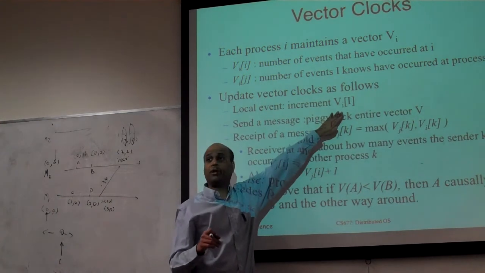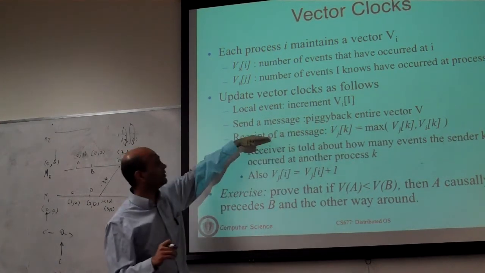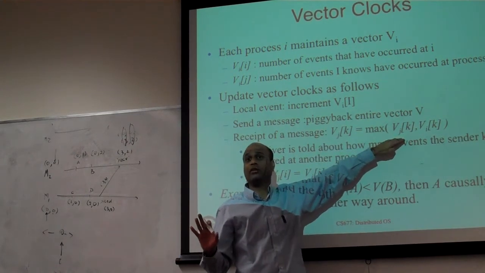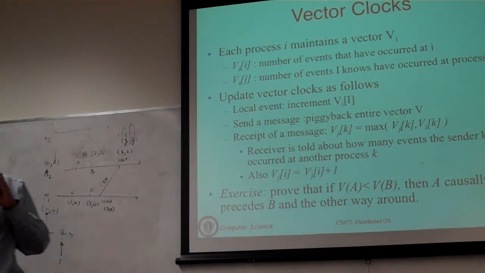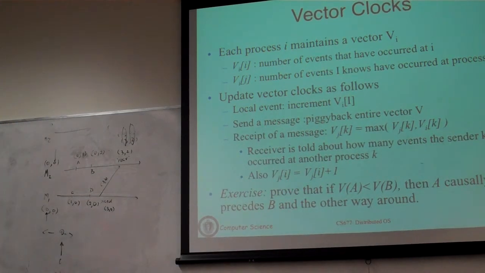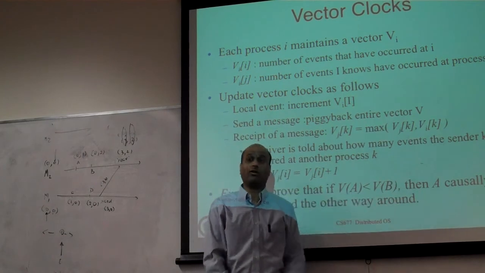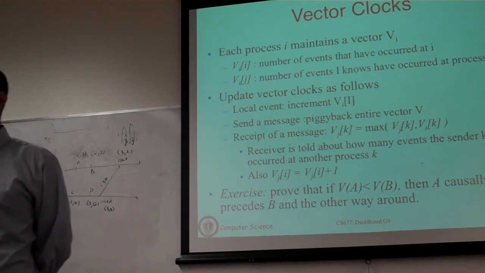That's essentially what this is saying. On a local event, increment the ith element of the vector. When you send a message, piggyback the entire vector. When you receive a message, do an element by element max. Same algorithm generalized to a vector. Now the claim is that by doing this, we have actually gotten the property we want: if the vector clock of A is less than the vector clock of B, then you can guarantee that A has happened before B.